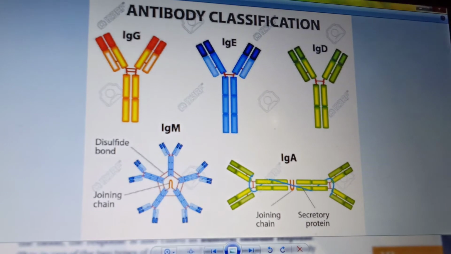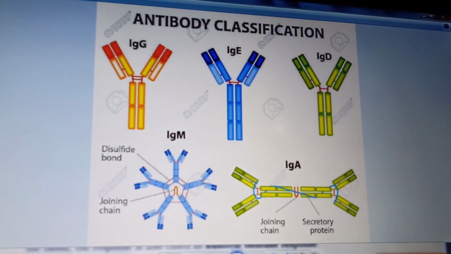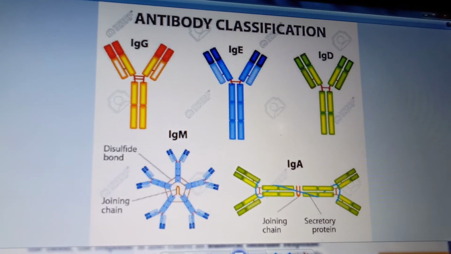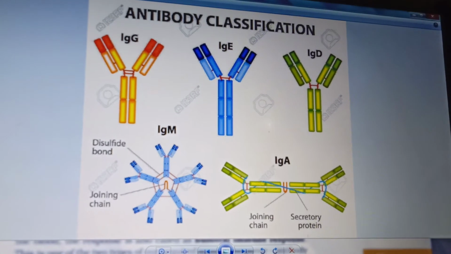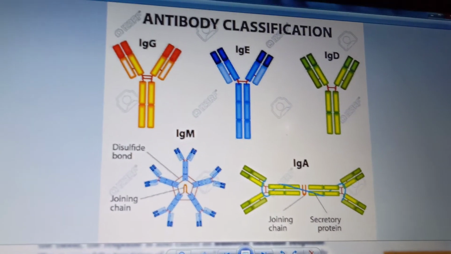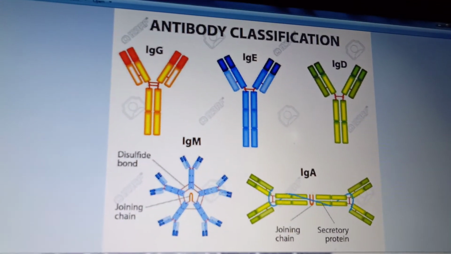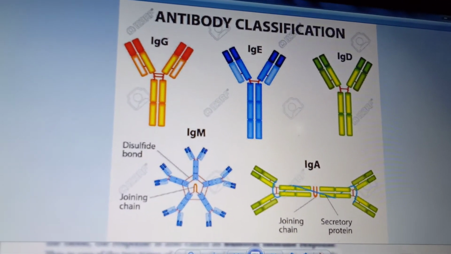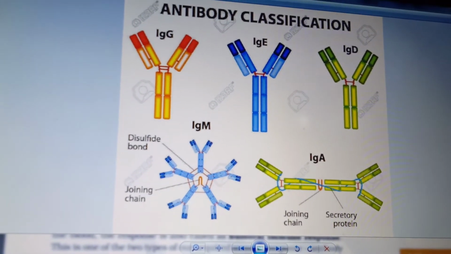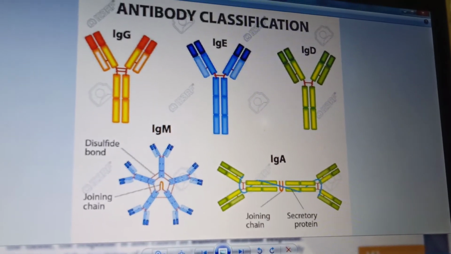And IgD also interacts with the mast cells in the hypersensitivity reaction. So it plays a significant role at the time of allergy, interacting with the mast cells. And IgM is the largest of the immunoglobulins, and the smallest is IgG. IgM is otherwise known as a macroglobulin. It is the largest, and it is present on the surface of the B cells.